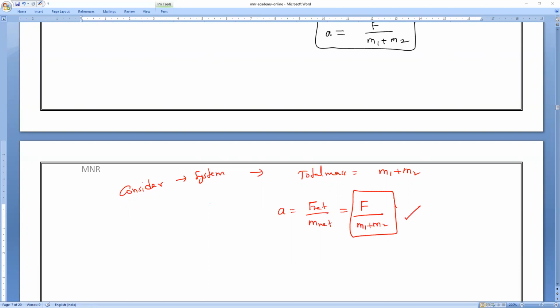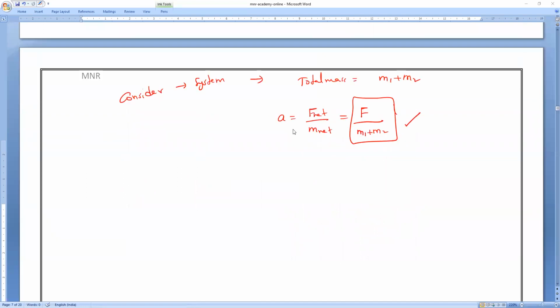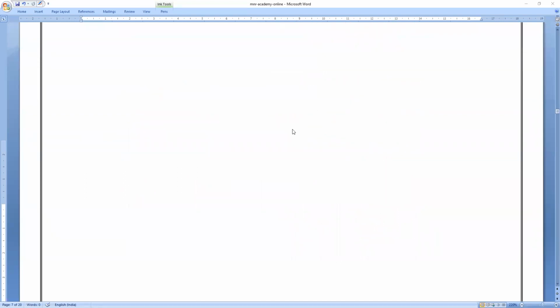Now, based on this, we will solve the numericals next class. Or else I will give you a question. Will you be able to solve it in a similar way? Can you find the acceleration? I'll give you a very simple question, and if not, I'll teach you in tomorrow's class. The question, with the same formulas: the first body, body A, has 2 kg mass, and it is attached to the next body, which has 1 kg mass.